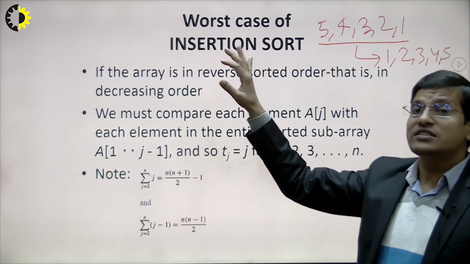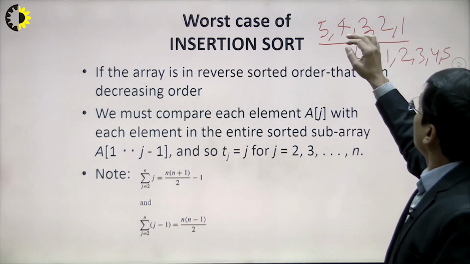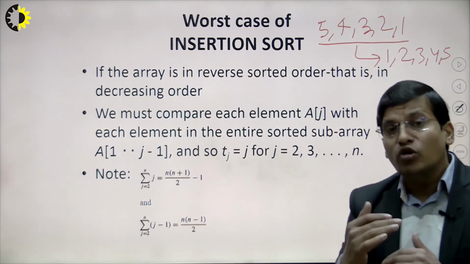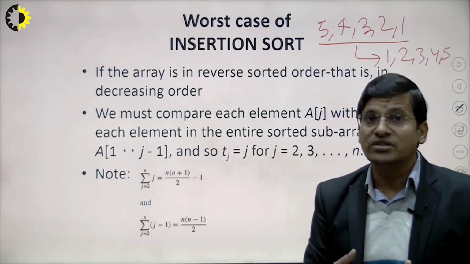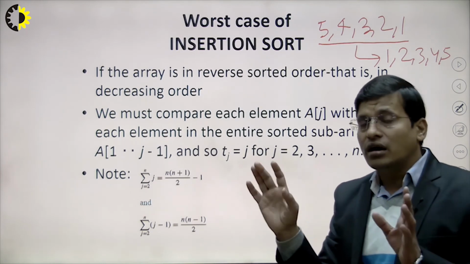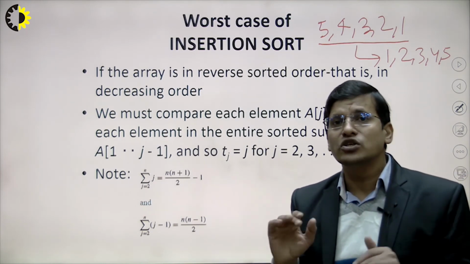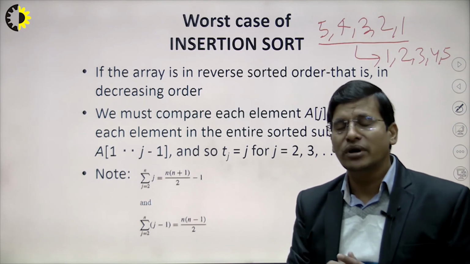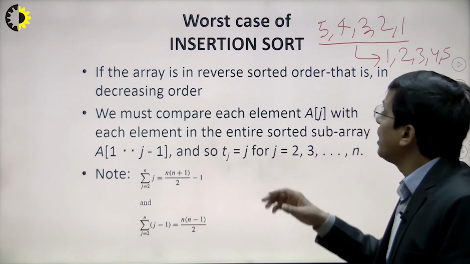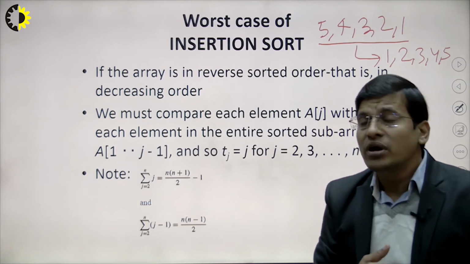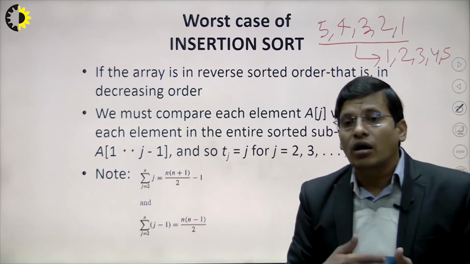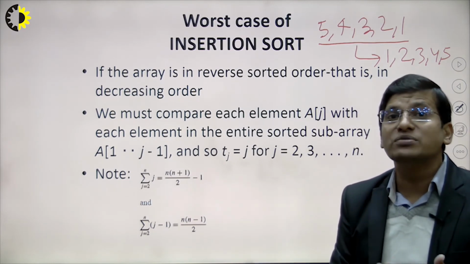In this case, the inner loop will be executed the maximum number of times. The outer loop is executing n times, but the inner loop, that is the while loop, is executed as much as possible.